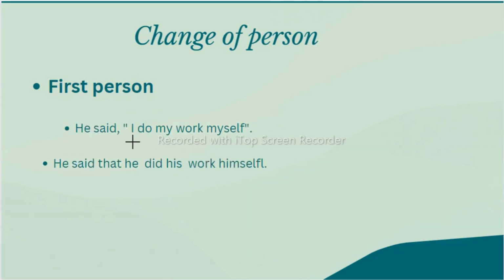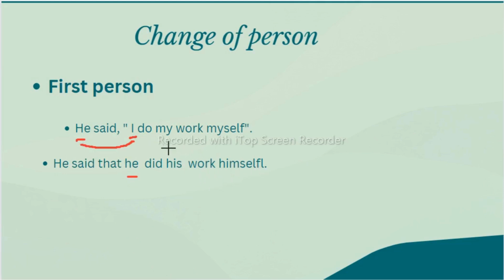This first person will change based on the reporting subject. I will change based on the reporting speech subject, he. So you can see here, I have written he on this side. He said that he did his work himself.